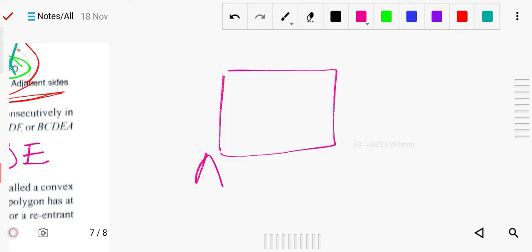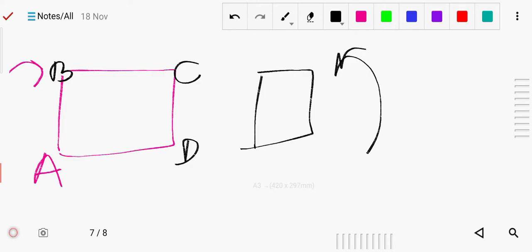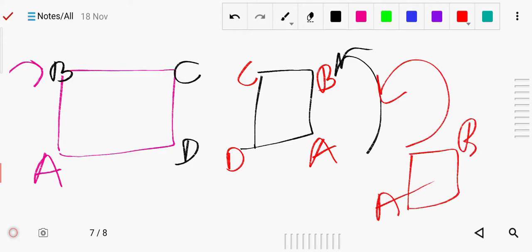If you follow this pattern, you write from here A, B, C, then D. If you follow the anticlockwise direction, you can start from anywhere, A B C D, but your movement should be in order, not random.